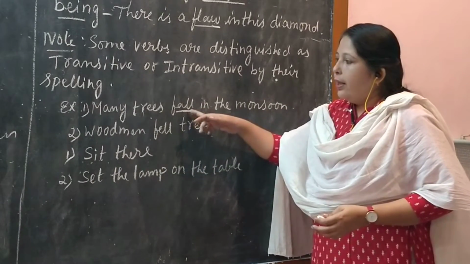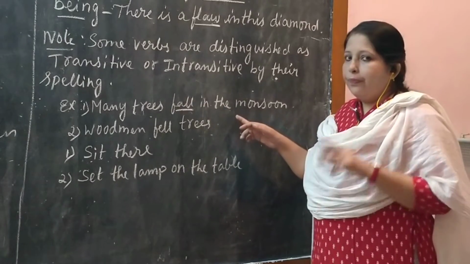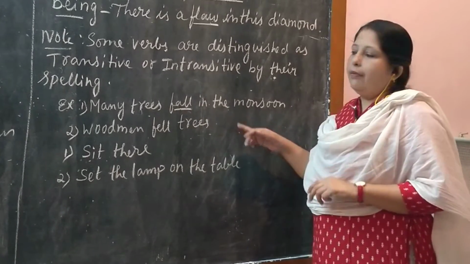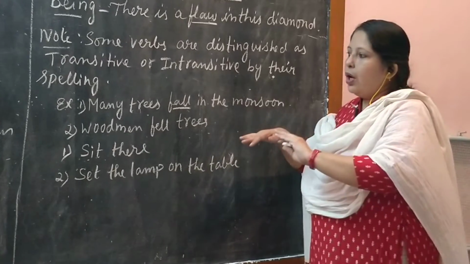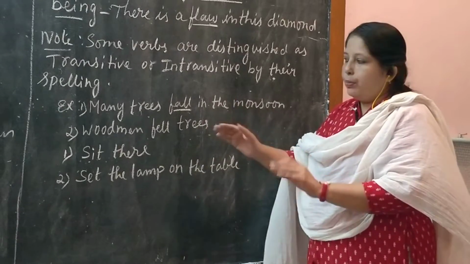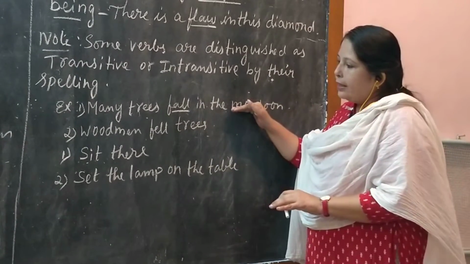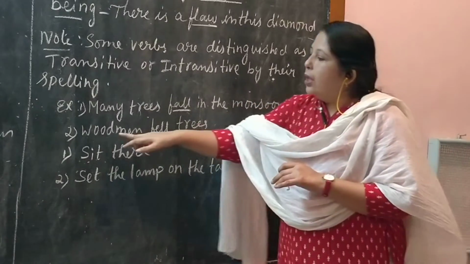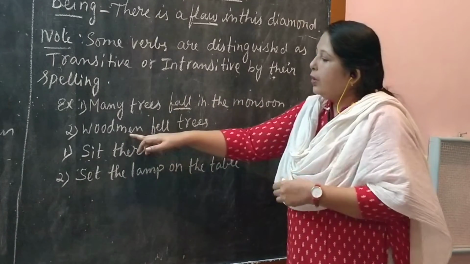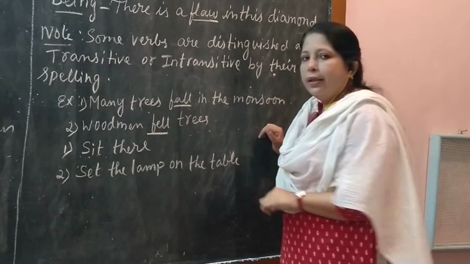Is this sentence intransitive or transitive? Intransitive. Why is it intransitive? It is not passing over the action to any other object. It is falling by itself in the monsoon. So it is intransitive. And in another sentence, woodmen fell trees.